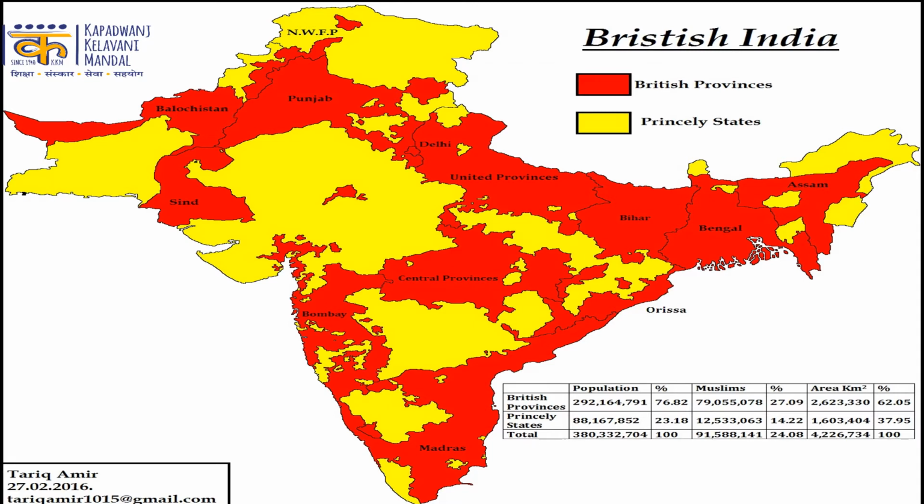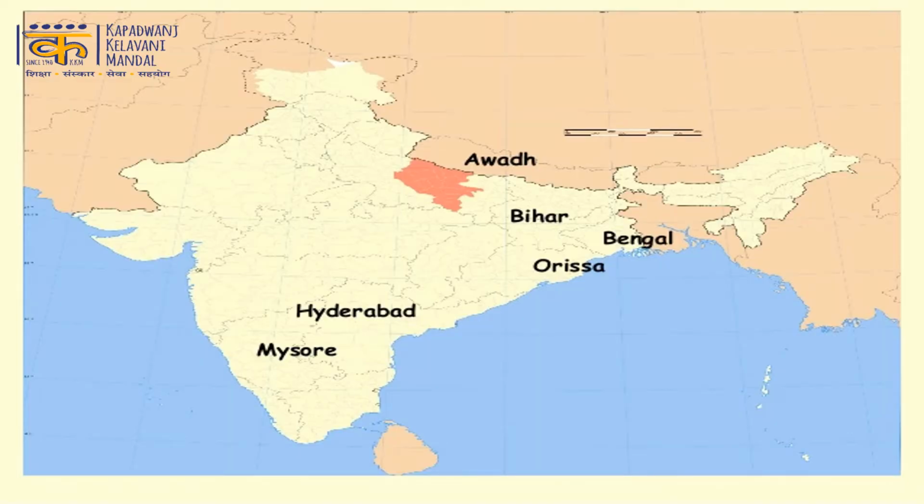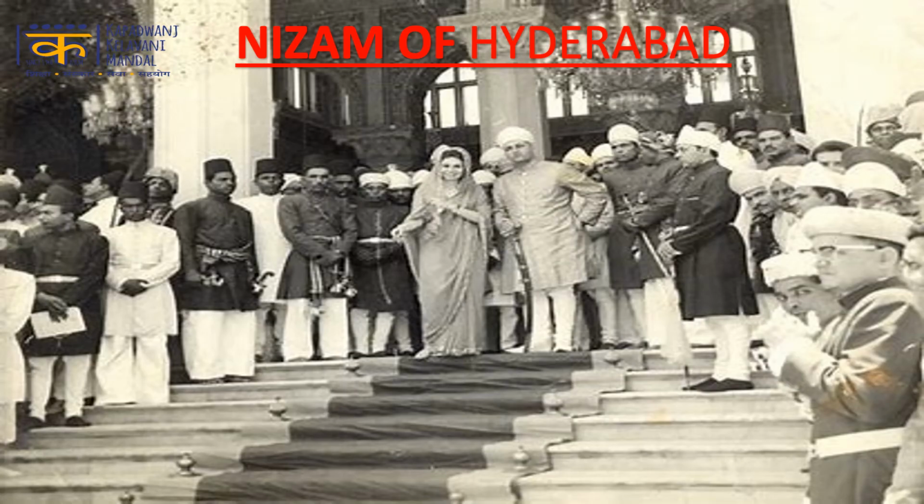Subsidiary alliance acted like a slow poison for the princely states of India. The Indian states that became the victims of the subsidiary alliance were Hyderabad, Mysore, Ayodhya, Jodhpur, Gaikwad of Vadodara, Peshwas of Pune and Scindias of Gwalior. Nizam of Hyderabad was the first victim of Wellesley's subsidiary alliance. Then was Mysore and Ayodhya. Tanjore and Karnataka met with the same fate.